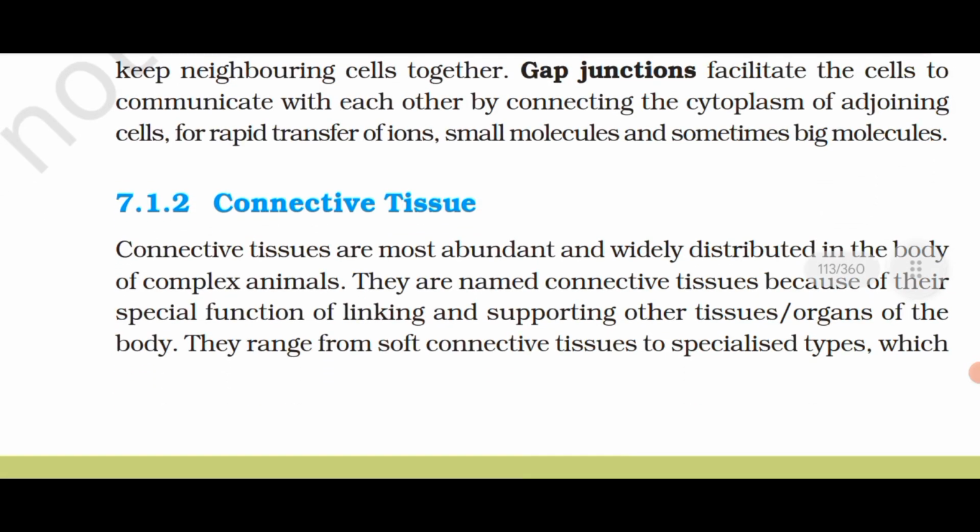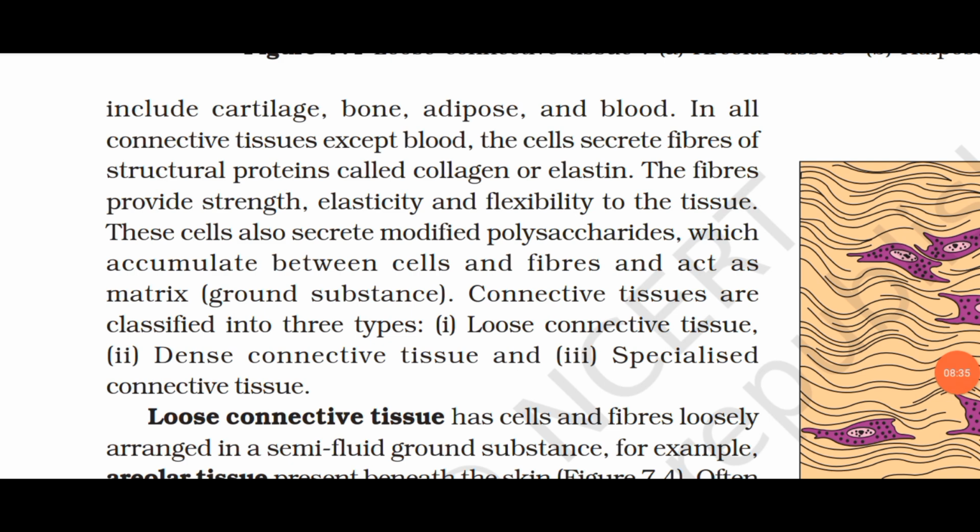7.1.2 Connective tissue. Connective tissues are most abundant and widely distributed in the body of complex animals. They are named connective tissues because of their special functions of linking and supporting other tissues or organs of the body. They range from soft connective tissue to specialized types, which include cartilage, bone, adipose, and blood.